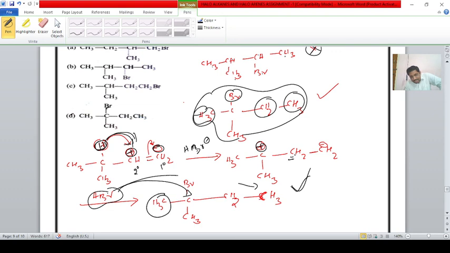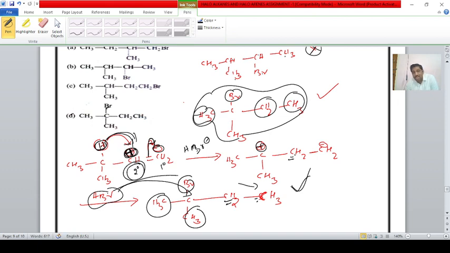Once again, CH3-CBr(CH3)-CH2-CH3. The crucial point is that rearrangement of the carbocation takes place. Once this bond is shifted toward this side, positive charge is formed, which is further converted into a tertiary carbocation.